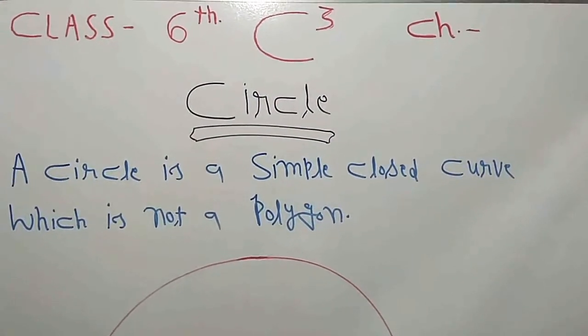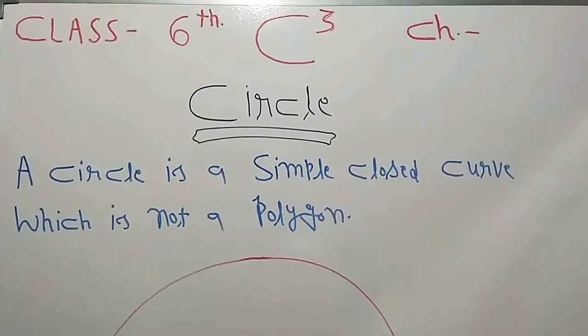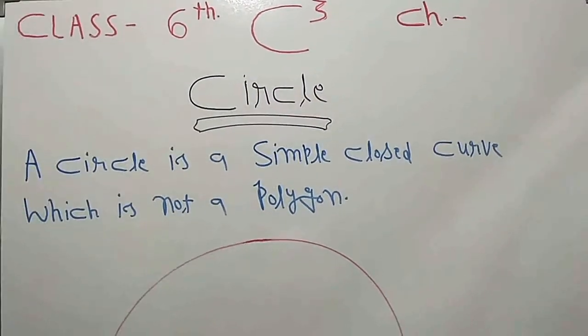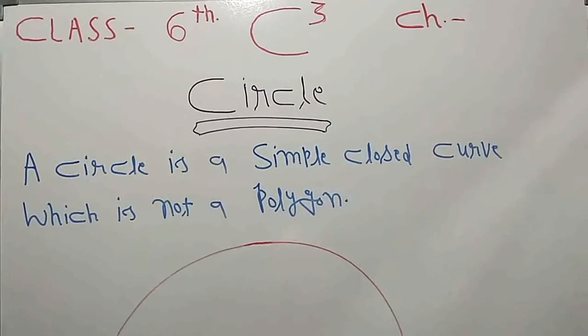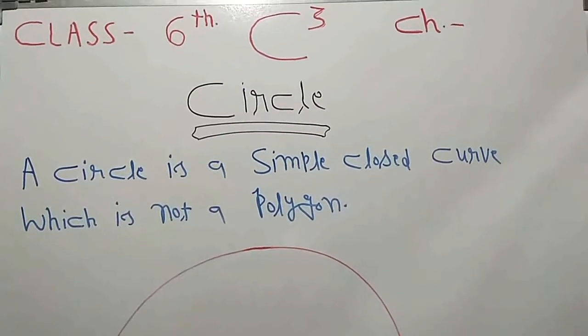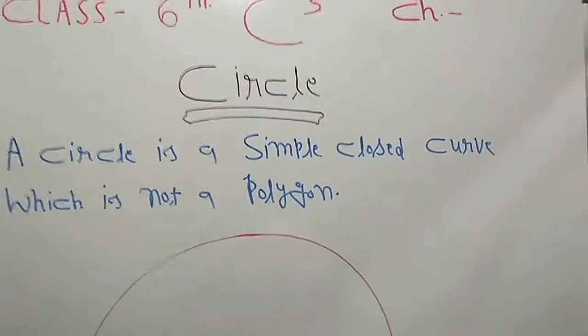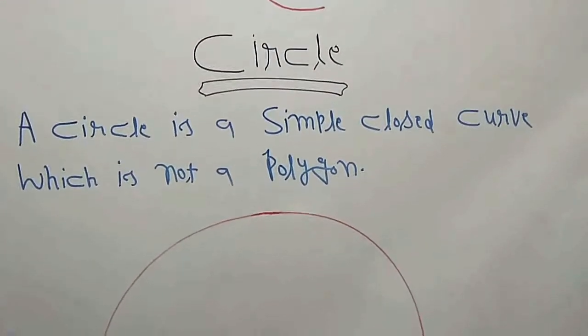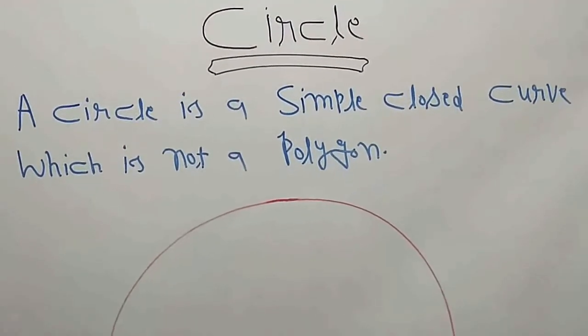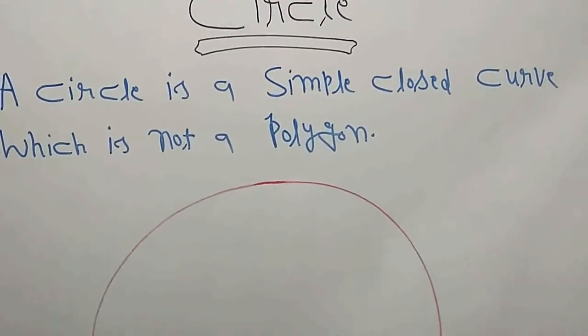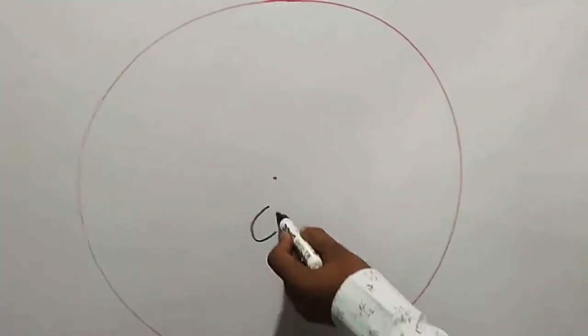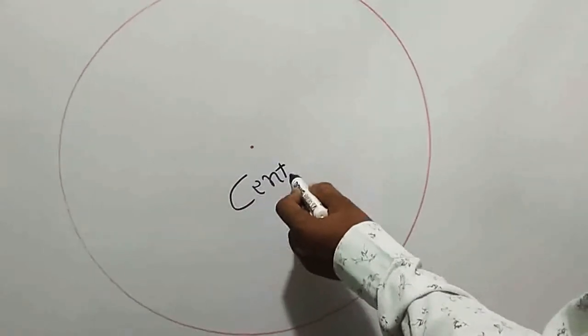In our today's video, I am going to explain a new topic, circle. The definition of circle is a simple closed curve which is not a polygon. In the circle, so many points are really very important. The first point is this, the center of the circle.